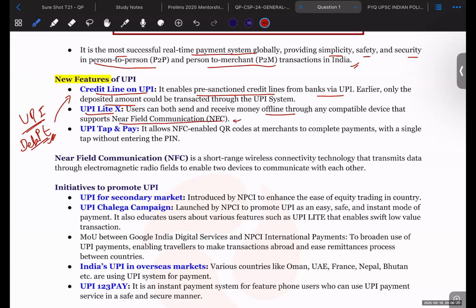What is near field communication? We will see. Another thing in the UPI space is UPI tap and pay. NFC enabled QR codes will be there with the merchant. You will scan them, and then you just tap on your mobile. You don't have to enter your UPI pin. You just tap it, and the money will be deducted from your account and credited to the merchant's account. So this is a very simple, very easy transaction medium.